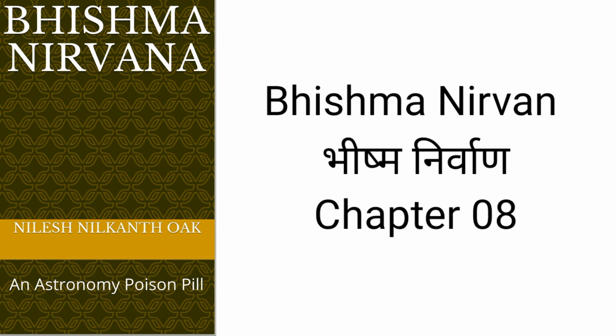This falsifies practically all alternate claims for the chronology of Mahabharata war. Similar analysis on the upper limit of 7000 BCE would lead us to the uppermost limit of 8000 BCE for the epoch of Bhishma Nirvana.